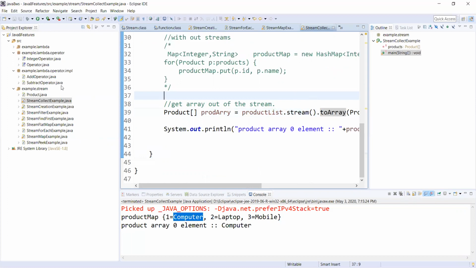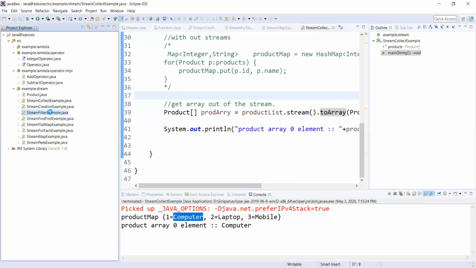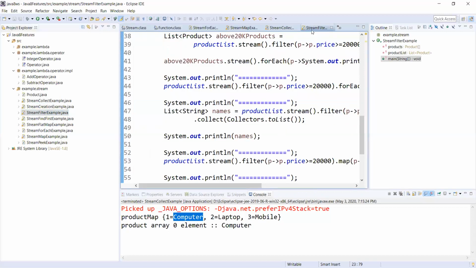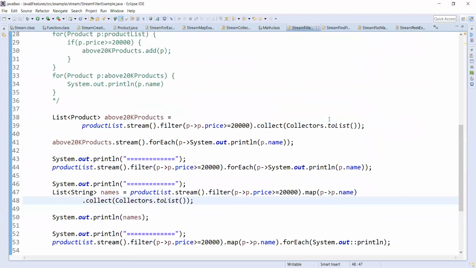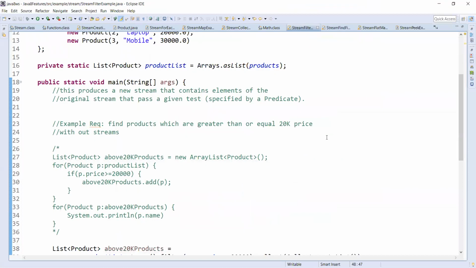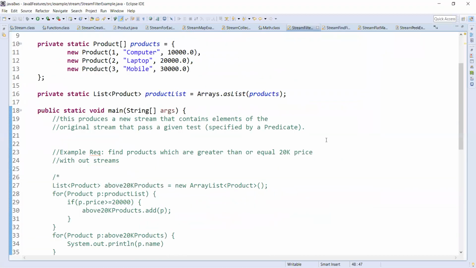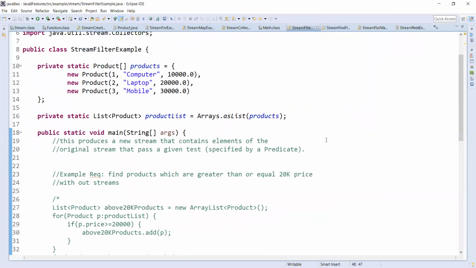So now coming to the next example, next method. So that is filter. The filter method will produce a new stream, I can say a new substream from the main stream, which contains the elements which passed the specified predicate.